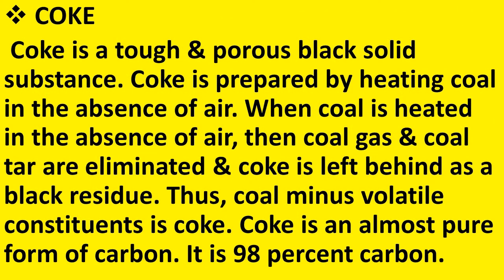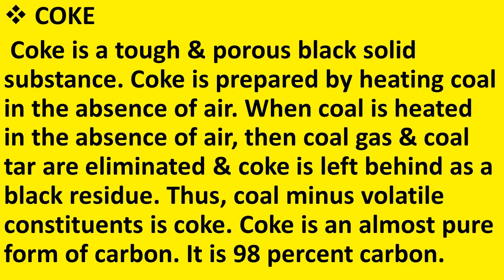Now let us understand what is coke. Coke is a tough and porous black solid substance. Coke is prepared by heating coal in the absence of air. So just like coal gas and coal tar, coke is also prepared by heating the coal in the absence of air. So what is coke then? It is a tough and porous black solid substance. When coal is heated in the absence of air, the coal gas and coal tar are eliminated and coke is left behind as a black residue.